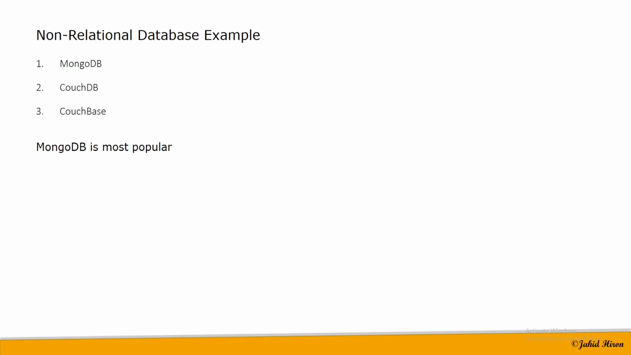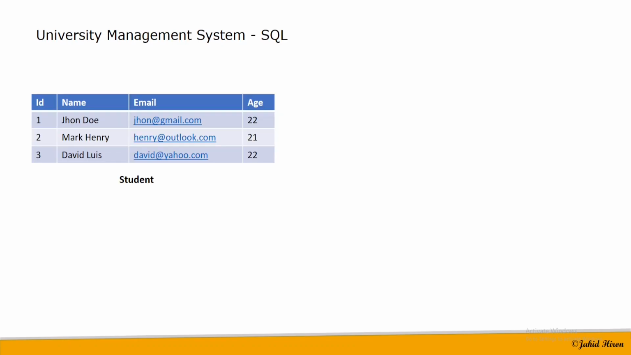Now let's see a scenario to understand relational and non-relational database. For example, let's imagine a university management system where we have a student table. The whole student record is called a table, and a row denotes a record. For example, ID 1, name John Doe, email john@gmail.com, and age 22, which denotes a row for a single record.